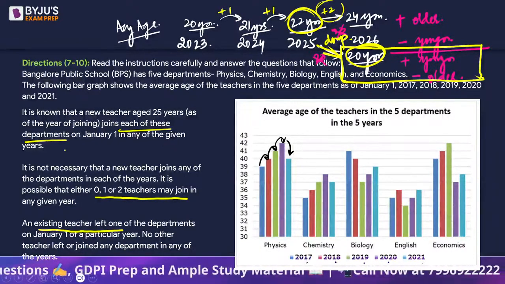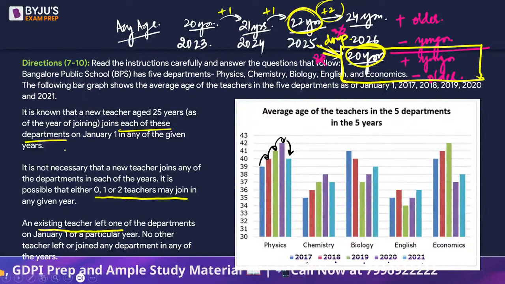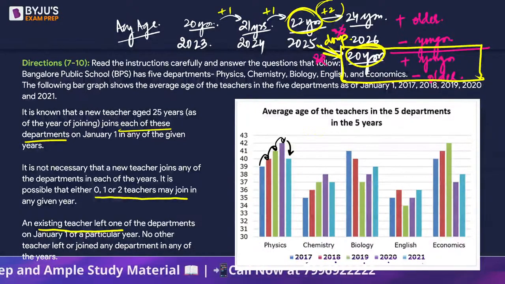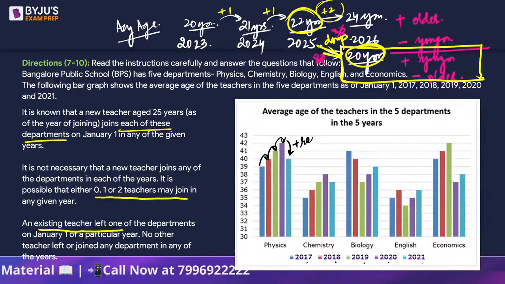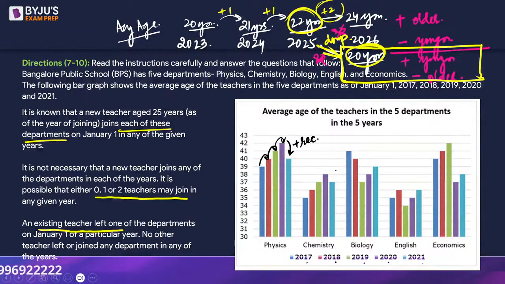So in the physics department there must be some recruitment. So can we say this is the recruitment we are talking about? Why? Because there has to be one recruitment in each of these departments in these given years, right? So recruitment is needed; if we haven't seen it yet, it must happen at some point.